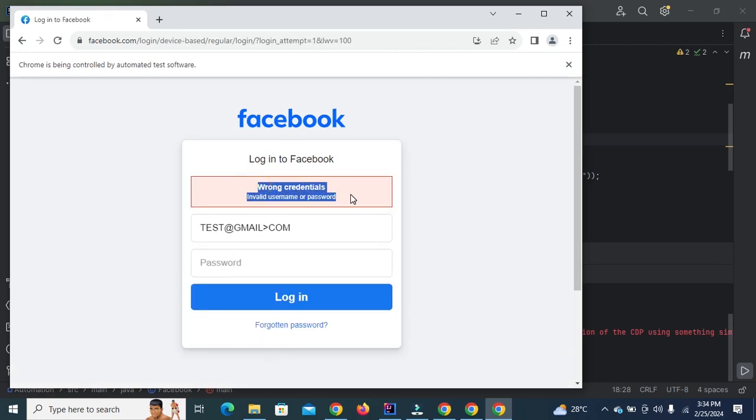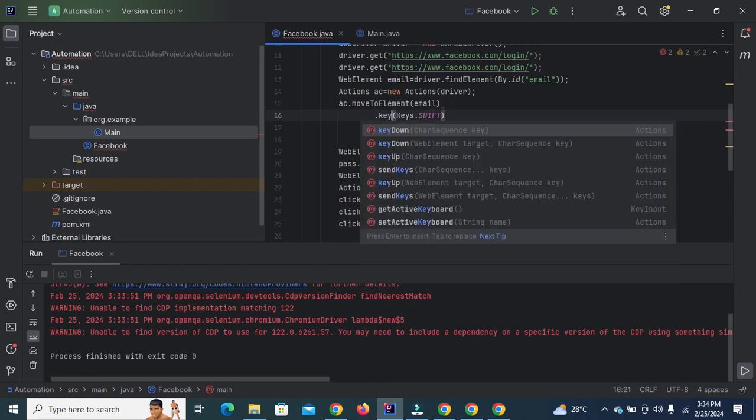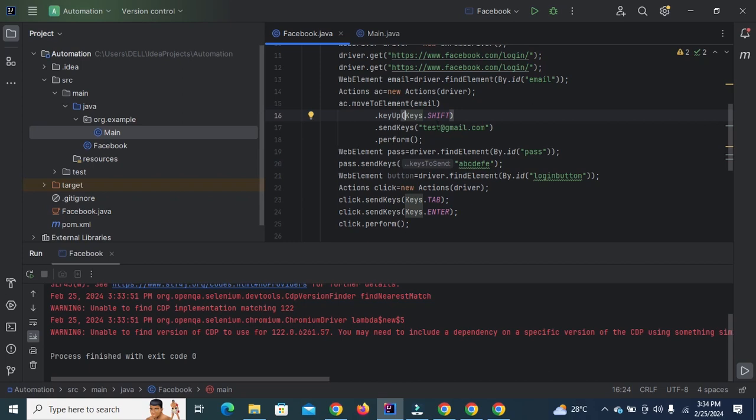If we use .keyUp, in this scenario it will type the same test@gmail.com, because we use .keyUp, which releases the key.